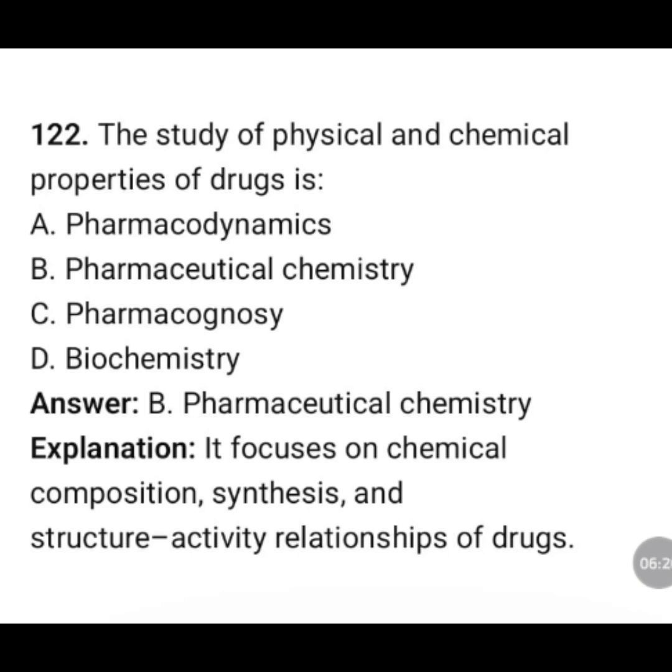The study of physical and chemical properties of drugs is called pharmacodynamics, pharmaceutical chemistry, pharmacognosy, biochemistry. The correct answer is option B, pharmaceutical chemistry. It focuses on chemical composition, synthesis, and structure activity relationship of drugs.